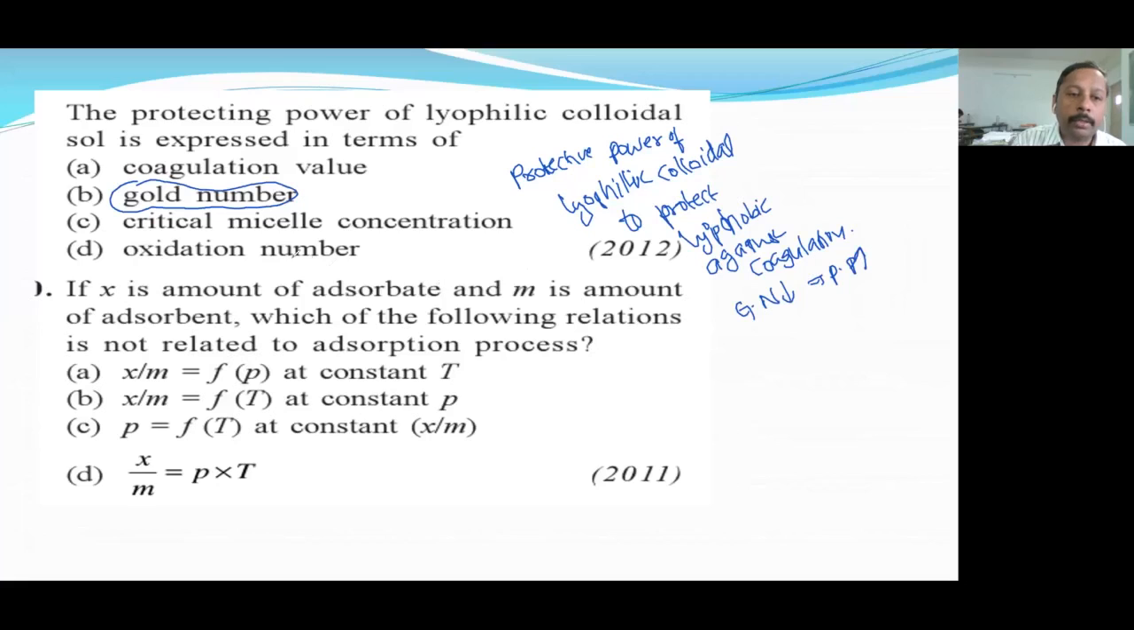Okay, next, x is the amount of adsorbate, m is the amount of adsorbent. Which of the following is not related to the adsorption process? That means not correct. Now you can send the answer to this question. Okay, the answer is option D. Here it says directly proportional to temperature. No, it is inversely proportional to temperature. It should be P by T. Then it is okay.